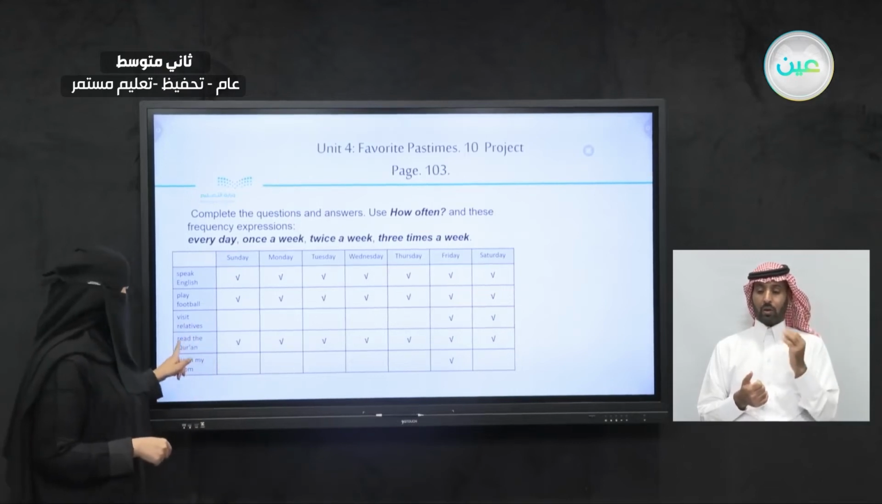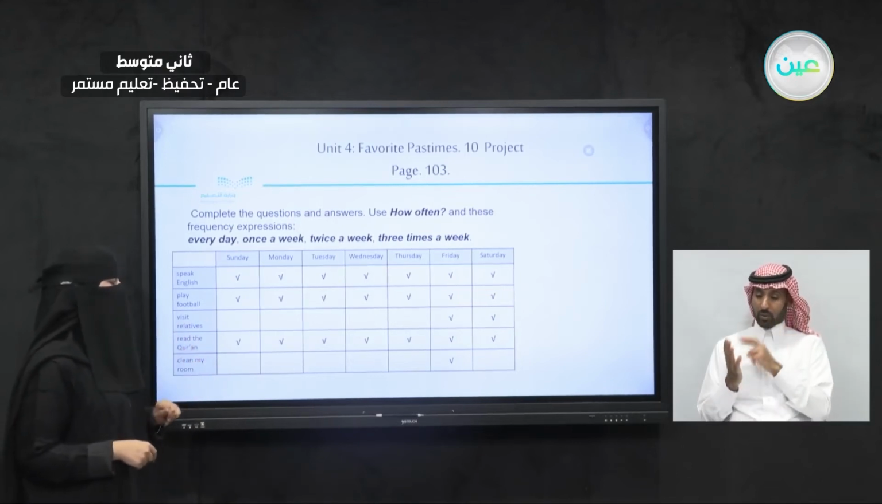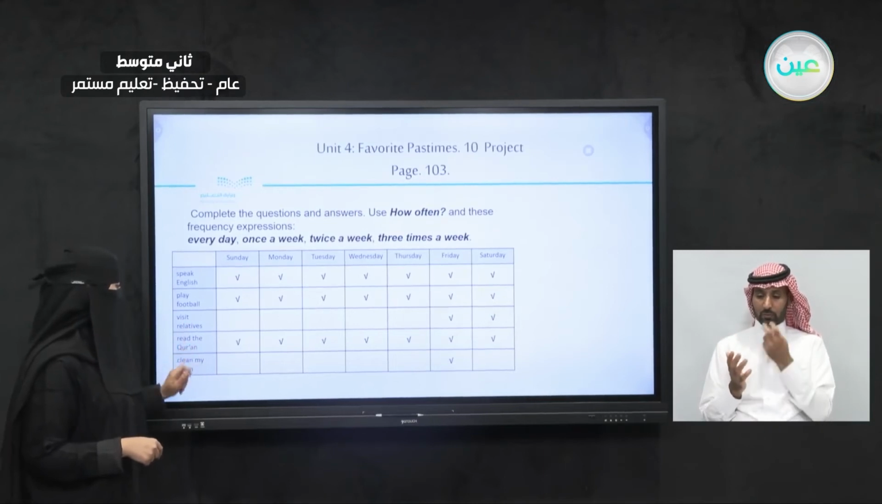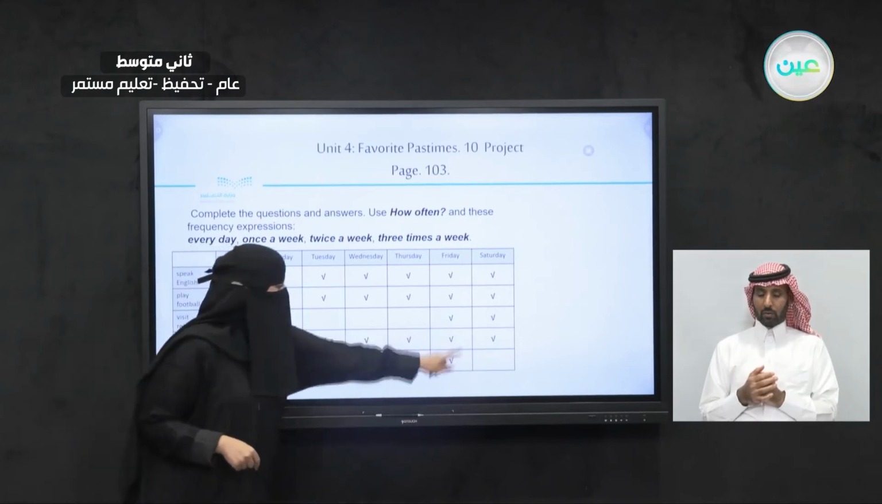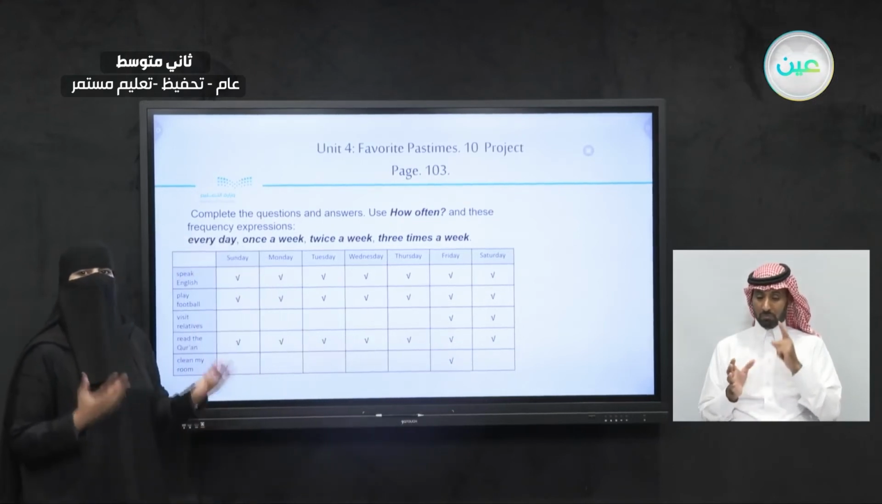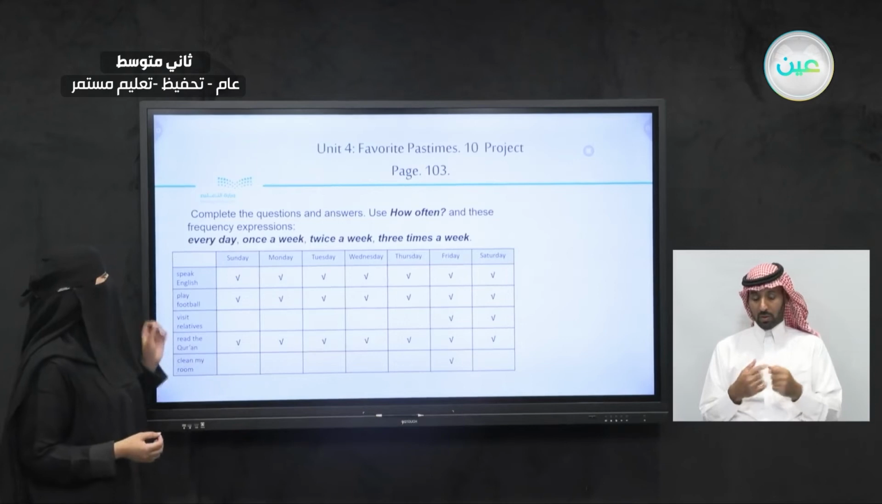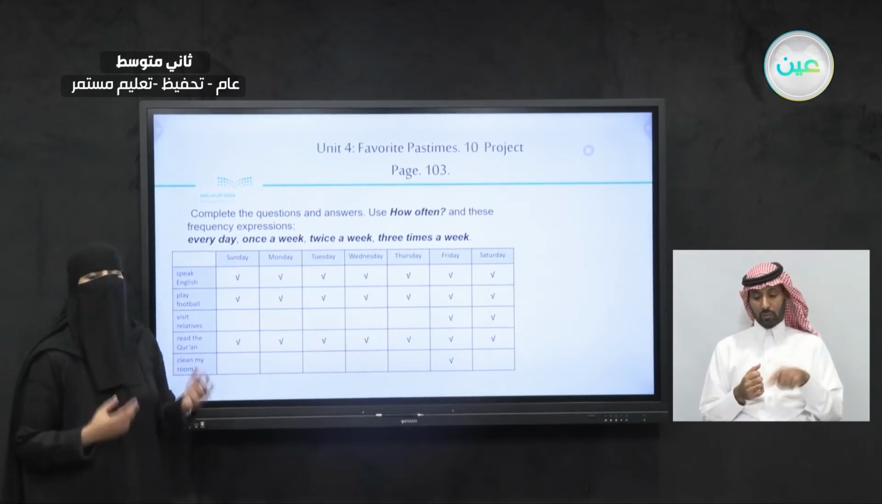So how about read the Quran? Let's check here, read the Quran. We have a check on Sunday, Monday, until Saturday. So how often do they read Quran? They read Quran daily or every day.